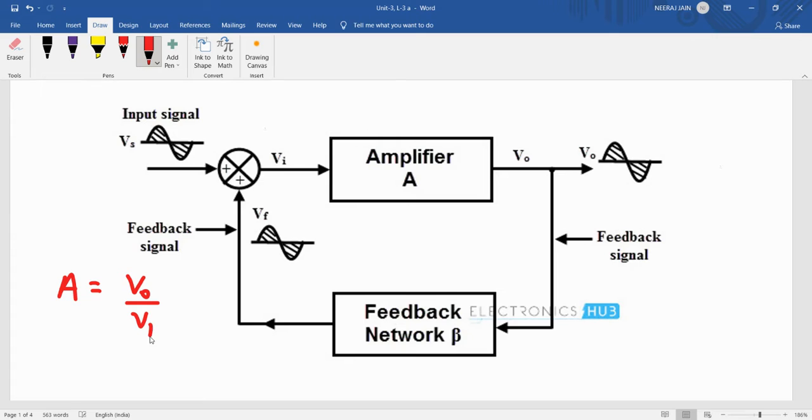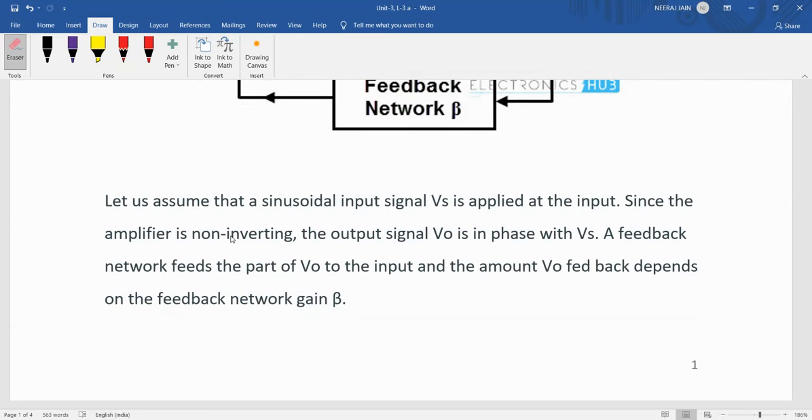Then what will be the gain if we apply the feedback network beta? Then we will calculate the transfer function and the gain with the closed loop system.